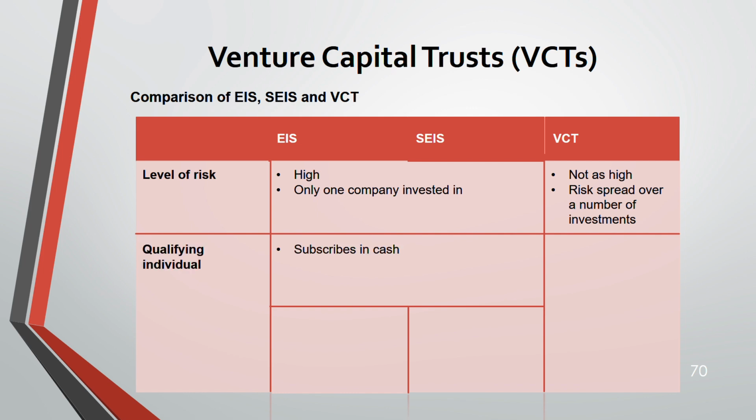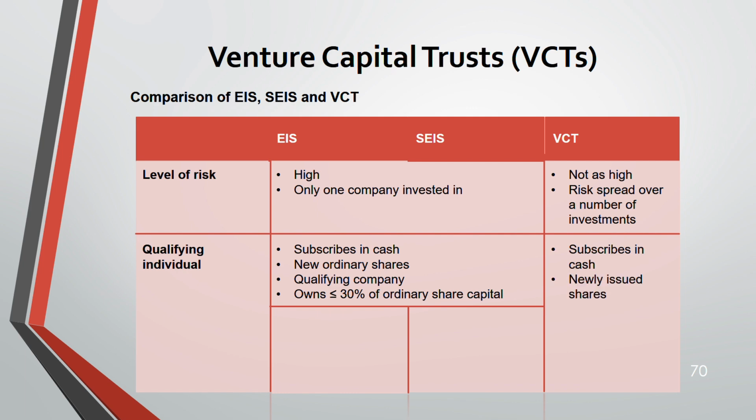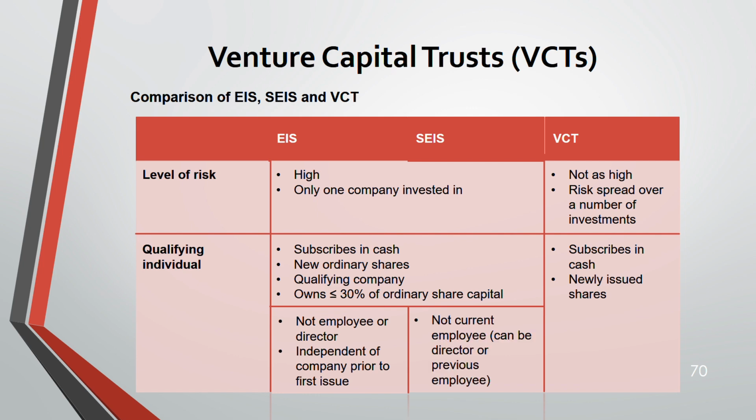Qualifying individual. Both EIS and SEIS subscribe in cash. Both are into new ordinary shares. Both are qualifying companies and both have to own less than or equal to 30% of ordinary share capital. Whereas VCT, same, subscribe in cash, newly issued shares. And remember, for EIS, they can't be an employee or a director, and they're independent of the company prior to first issue. Whereas for SEIS, they are not a current employee, but they could be a previous employee or director.